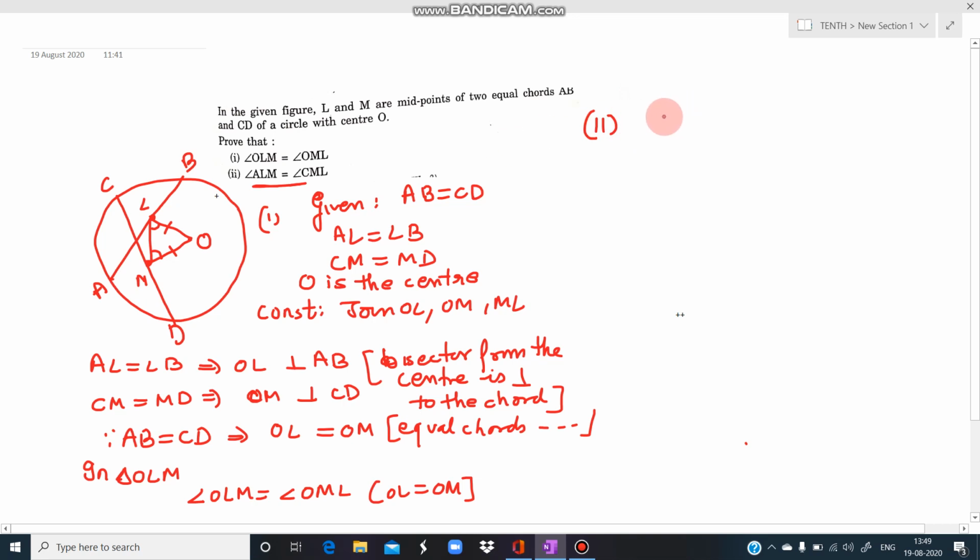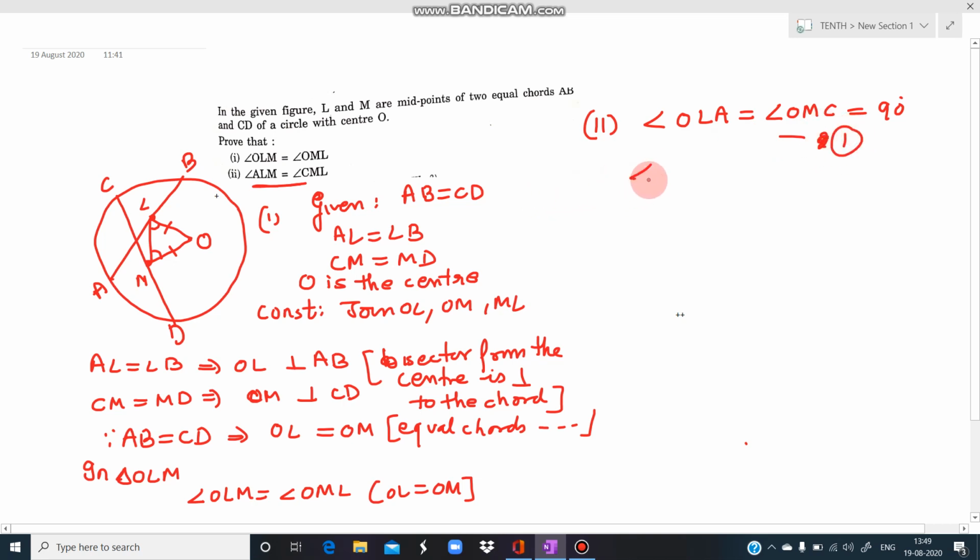Now see here, ये जो है angle OLA ये 90 डिग्री है. Angle OLA 90 डिग्री है. क्यों? Because OL perpendicular है. Similarly, the angle OMC, angle OMC, it is also 90 degree. Why are they 90 degree? OL is perpendicular to AB, OM is perpendicular to this. Let us take this as the first equation.